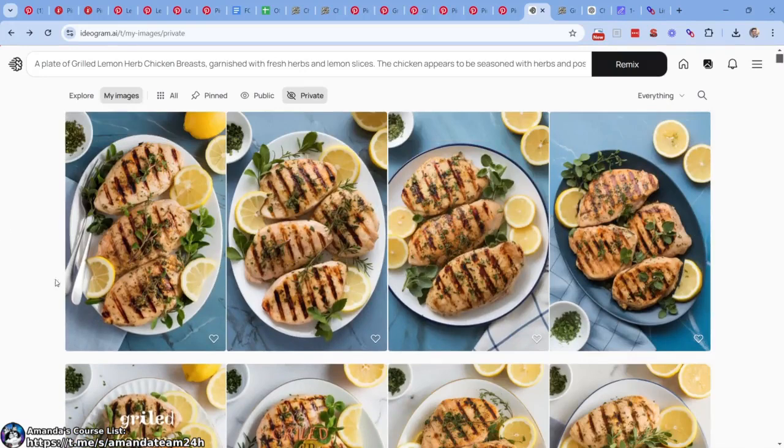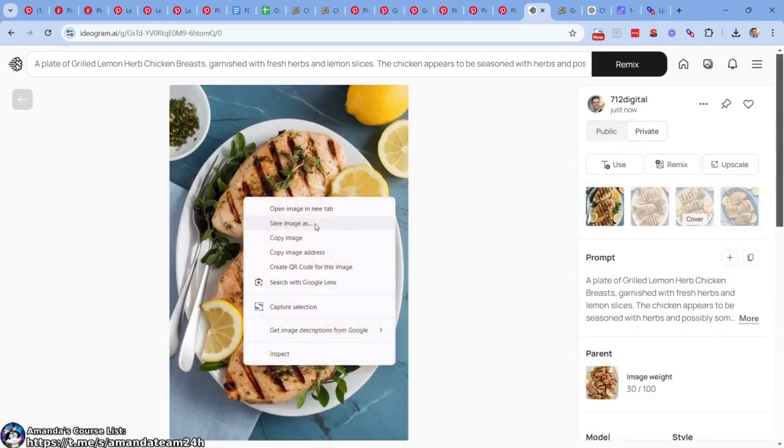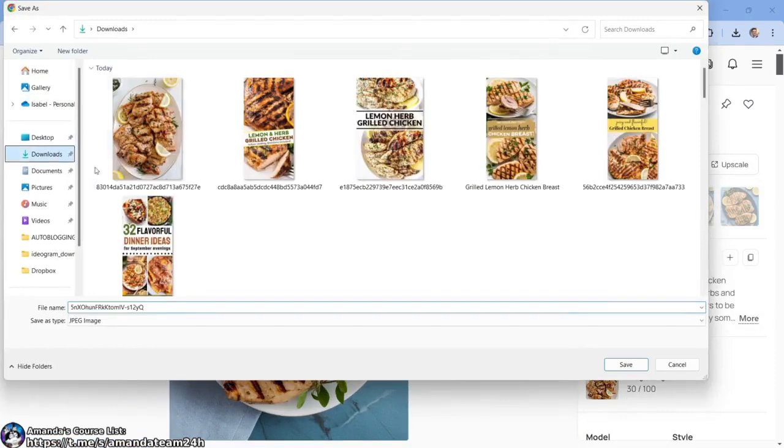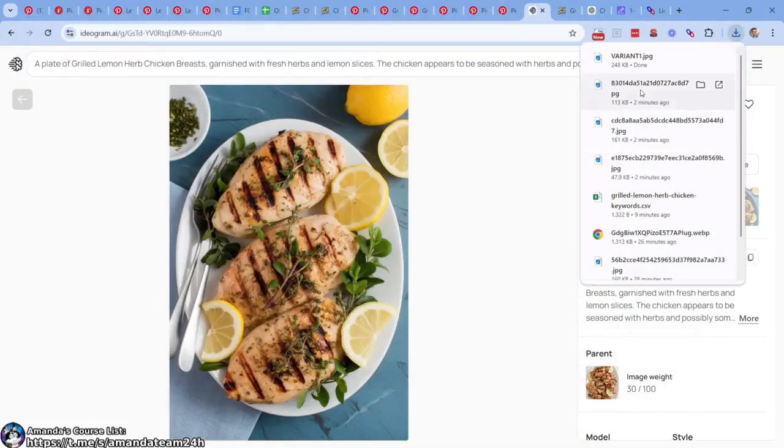I like it. Which one is the best? Haven't a clue. Which one pops out to you? You kind of have to decide. This one has a blue plate. This one has a white plate. Let's go with that. So what we can do is take this, save as. What I want to do is this. I'm going to say, just name it something you can catch, right? Variant 1. Name something you can catch.